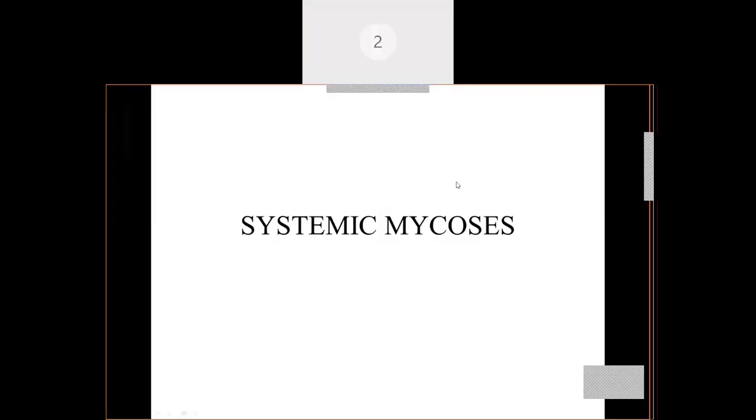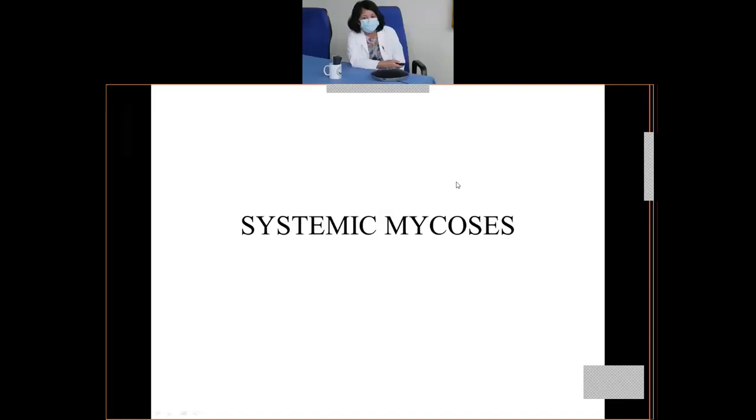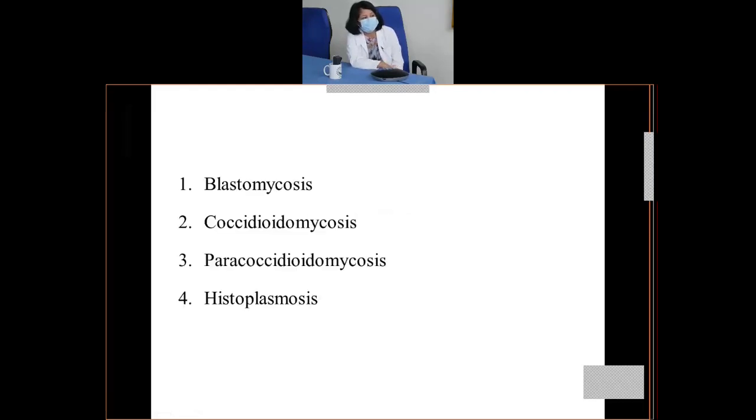So we're going to do a topic on systemic mycosis, meaning all those fungal infections which cause systemic disease. These are the different fungal infections which cause systemic infections. Number 1 is blastomycosis. Number 2, coccidioidomycosis. Number 3, paracoccidioidomycosis, and histoplasmosis.